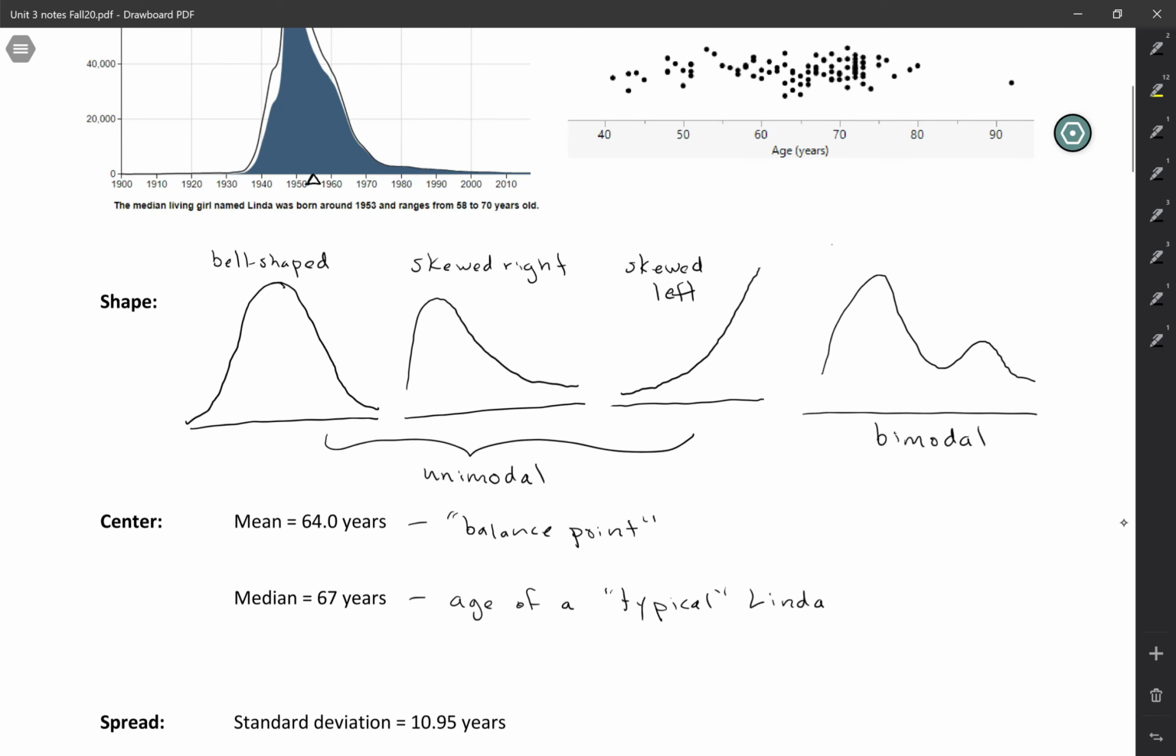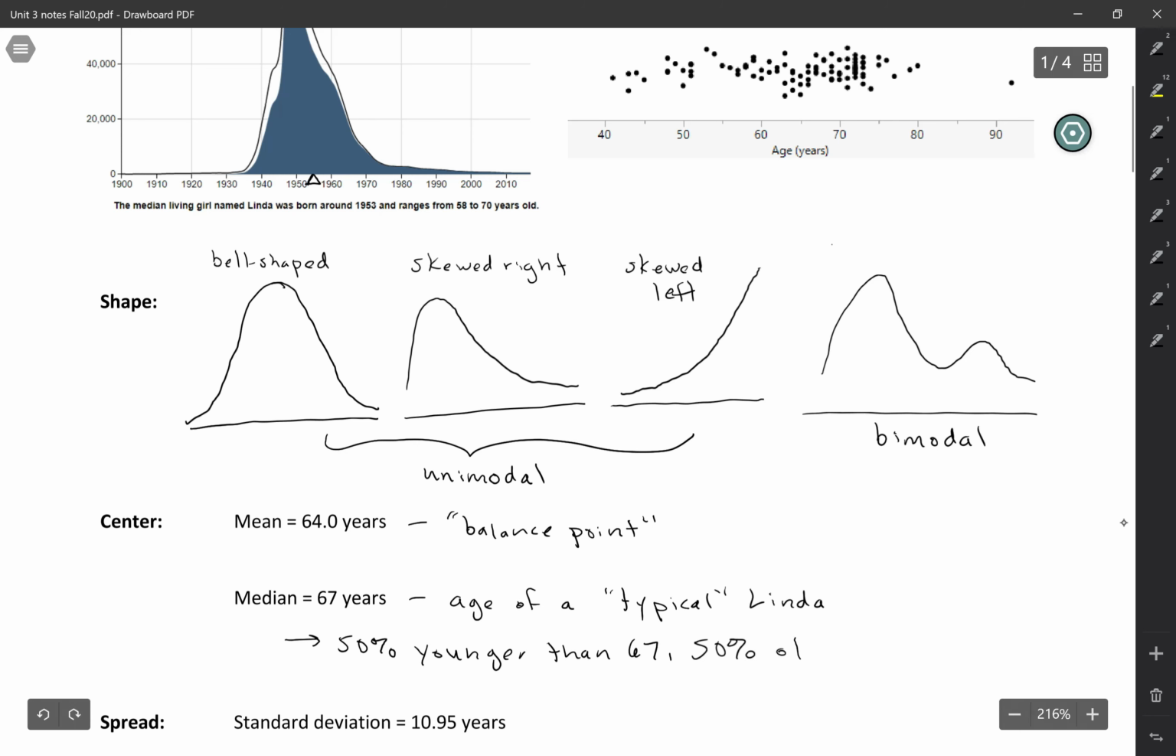But technically, how we interpret the median is it's the point that splits the data set in half. So if your median is 67 years old, that means that 50% of your living Lindas are younger than 67 and 50% are older. So it's splitting the data in half. 50% younger than 67, 50% older. So those are two ways of measuring the center.